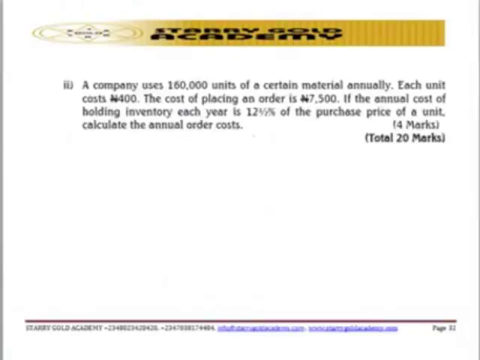And secondly, let's look at the B aspect. If the annual cost of holding inventory of each year is 12% and 12.5% of the purchase price of a unit, calculate the annual order cost. This particular question is testing students on the concept of inventory control. That is what this part is trying to point out, the concept of inventory control.